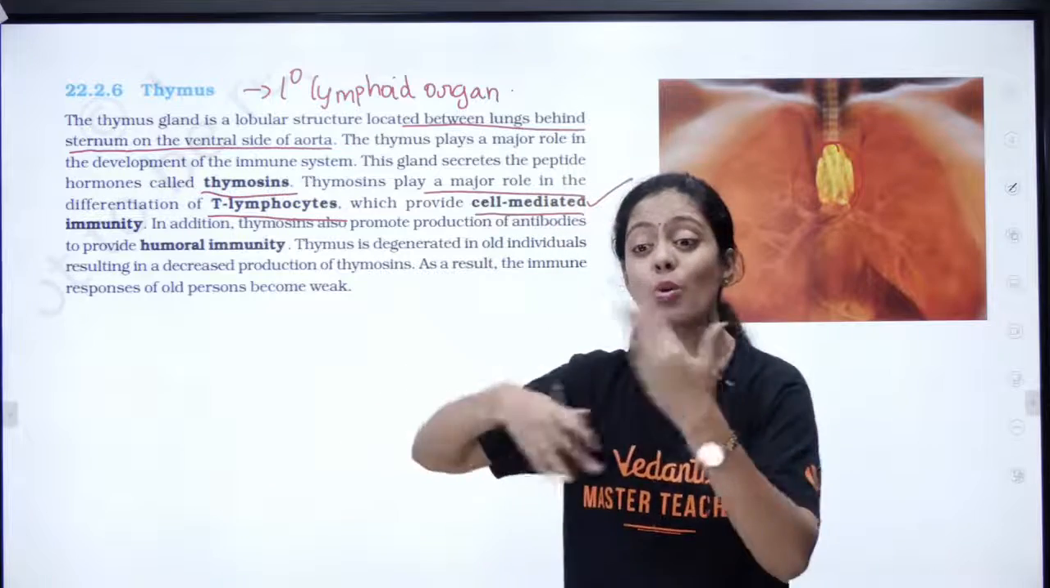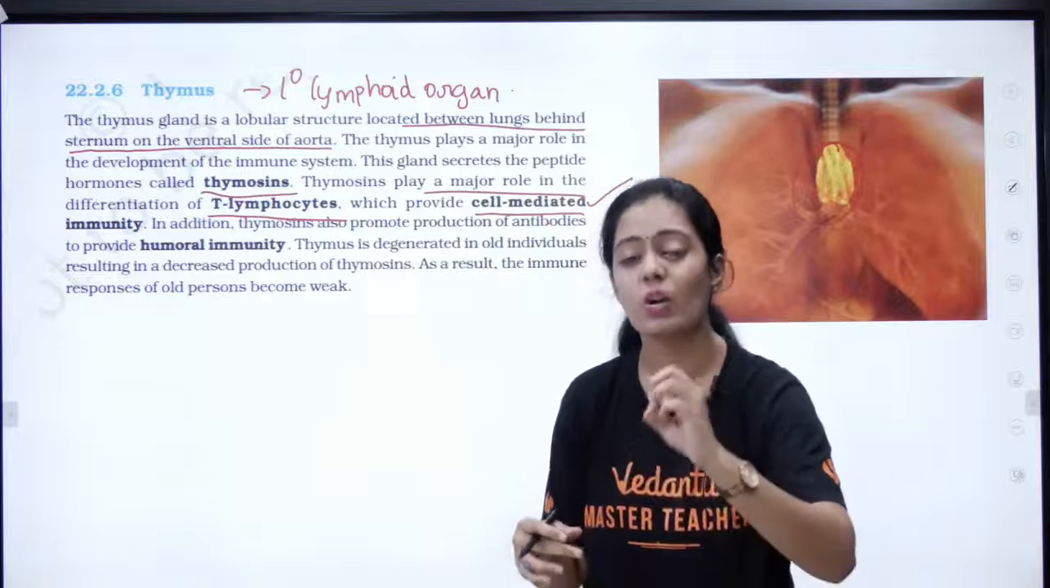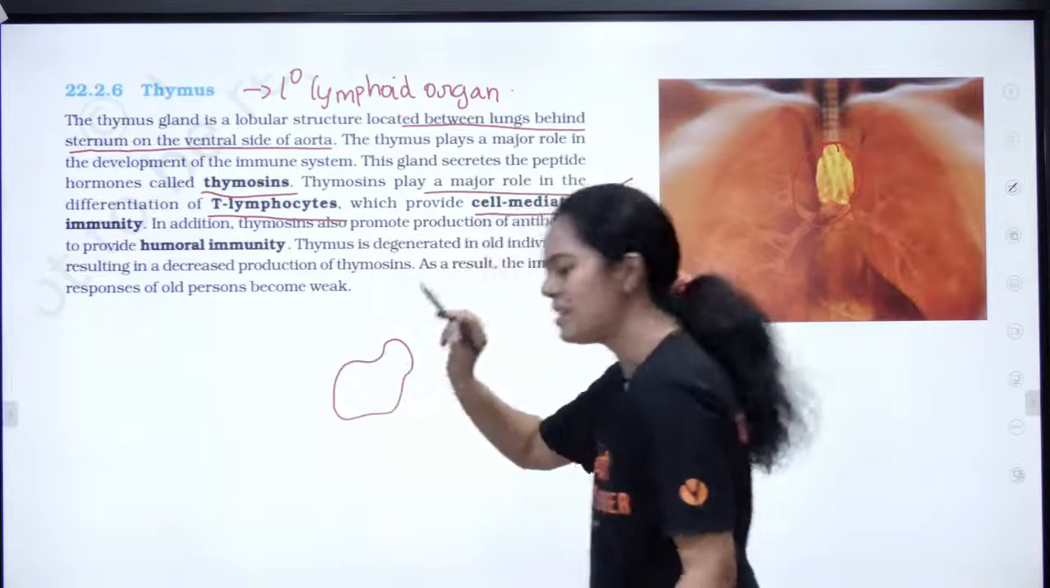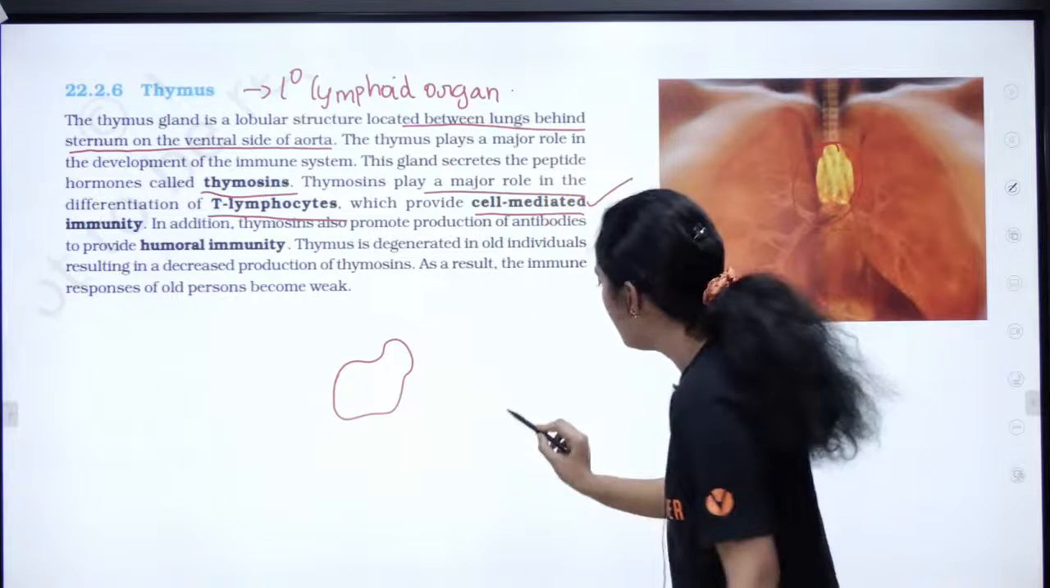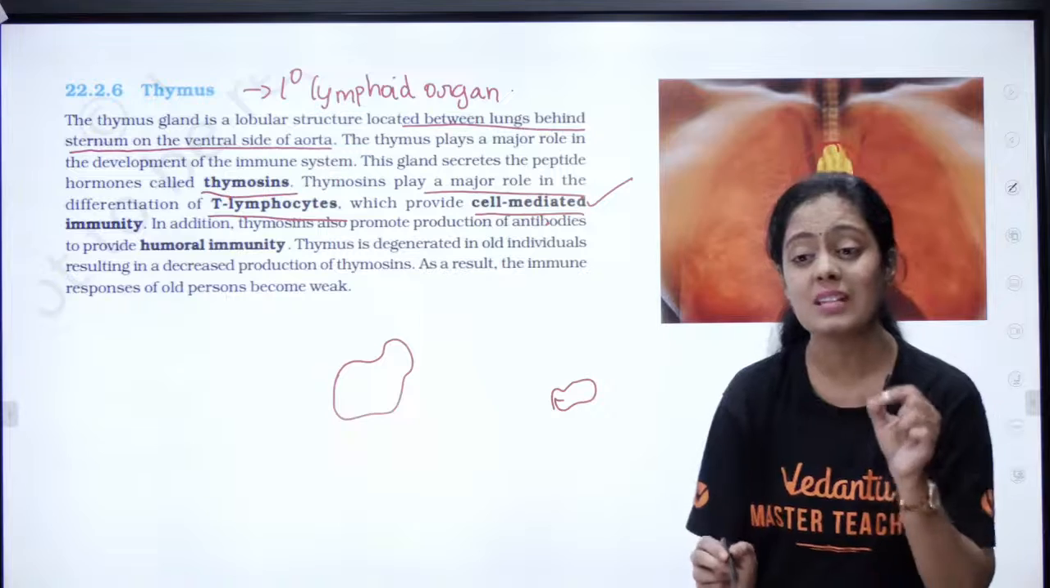As we grow older and older, the thymus starts degenerating. It becomes smaller. At birth it is this big, and it is again a butterfly shaped gland. As you grow older, it becomes degenerated, it becomes very very small.